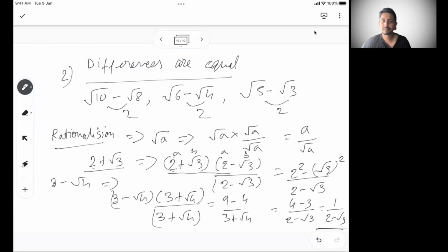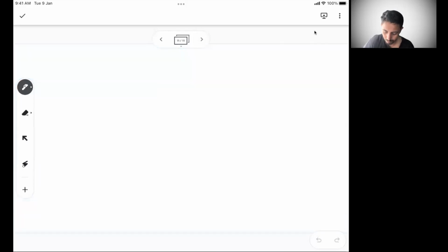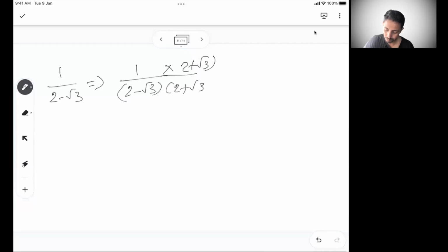So that means 5 by 3 plus root 4 is the conjugate pair with the rationalization value of 3 minus root 4, right? What if the rationalization happens at the, so let's say you have 1 by 2 minus root 3. Again, you multiply this with a conjugate pair. So 1 by 2 minus root 3 and 2 plus root 3. Then you adjust this by putting the same in the numerator. So then 2 plus root 3 is your numerator.